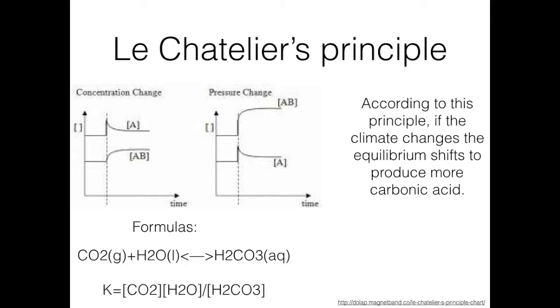Another property of Le Chatelier's principle is that when reactants are added to the reaction, we will shift the reaction towards the product side in order to achieve equilibrium. So we can also see that the increase of carbon dioxide in the atmosphere increases the amount of carbonic acid produced in the ocean. If this trend continues, it will reduce the surface ocean pH by 0.3 to 0.5 units over the next century, which will be the largest change in pH to occur in the last 20 million years.